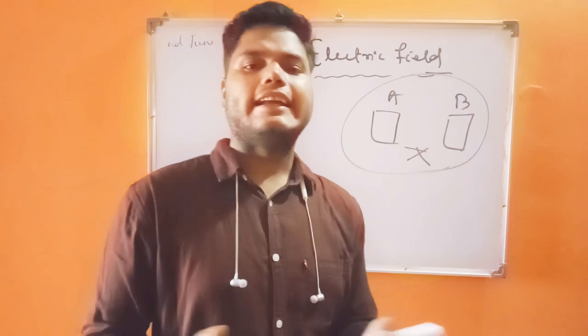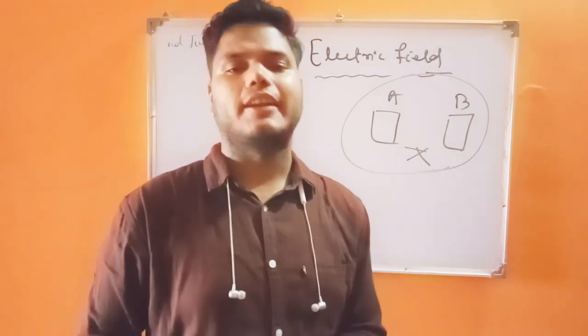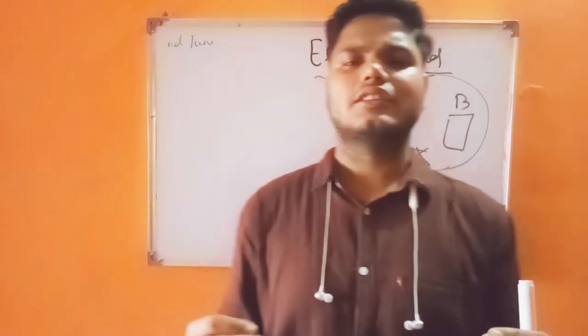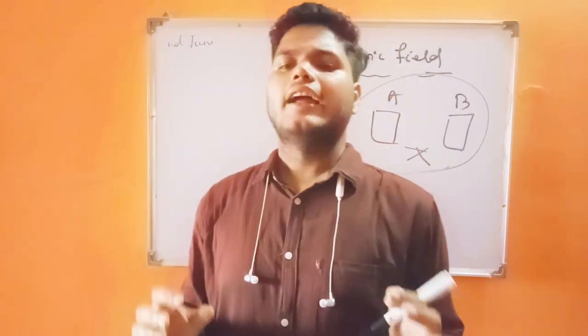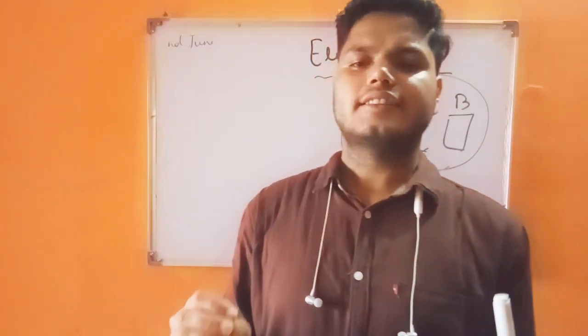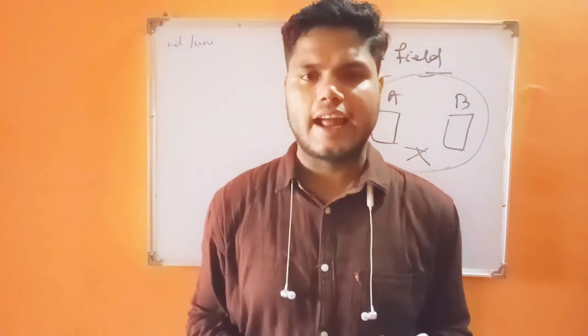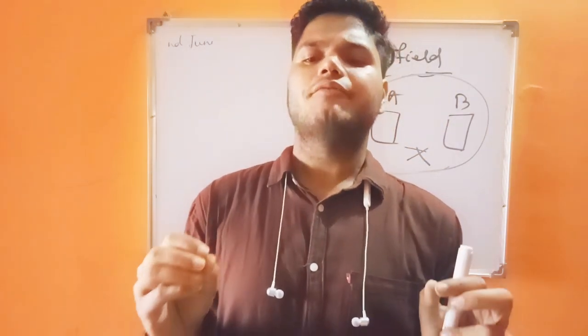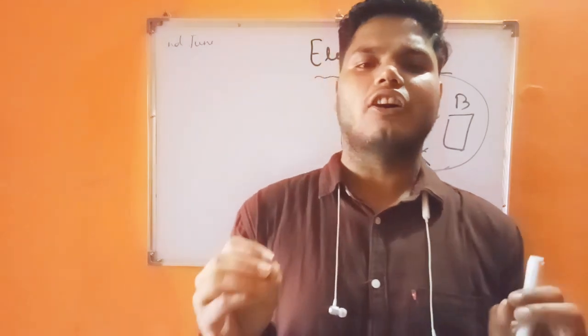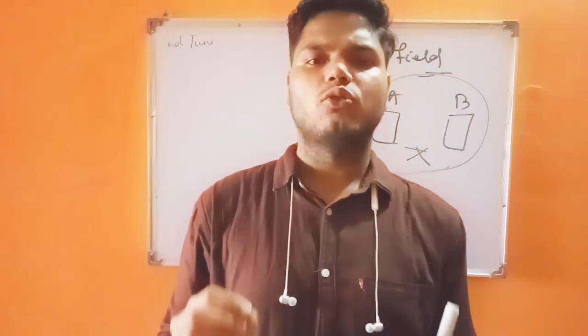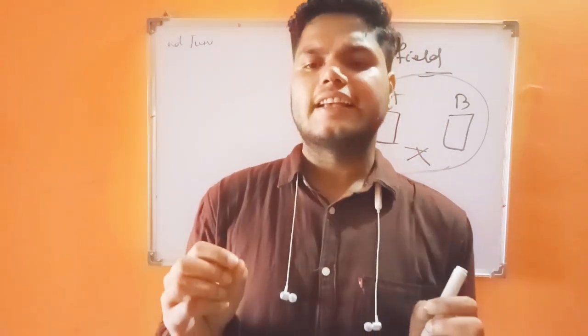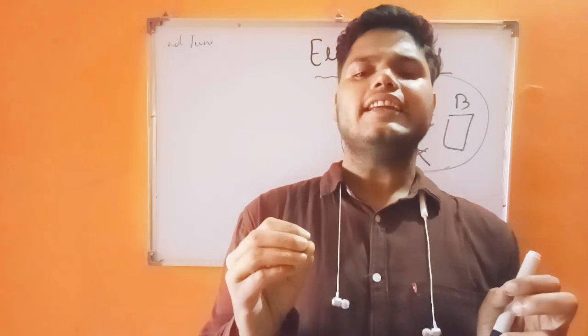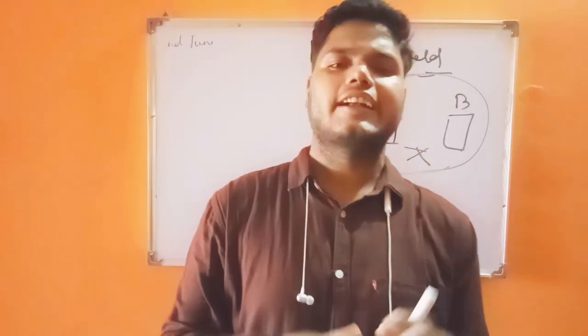Then comes the electric field. Definition of electric field: an electrostatic field is said to exist at a point if a force of electrical origin is exerted on a stationary charged body placed at that point.